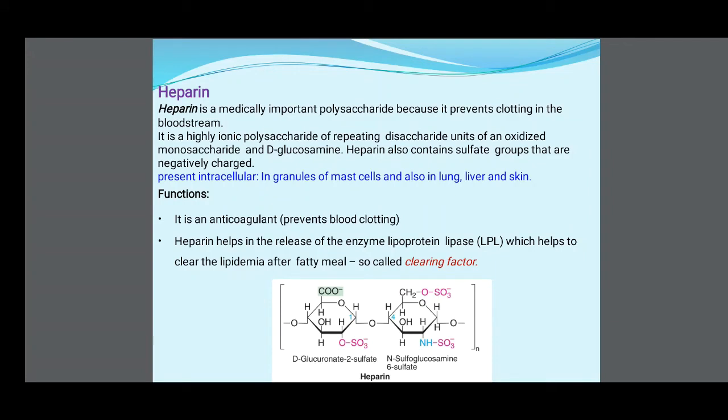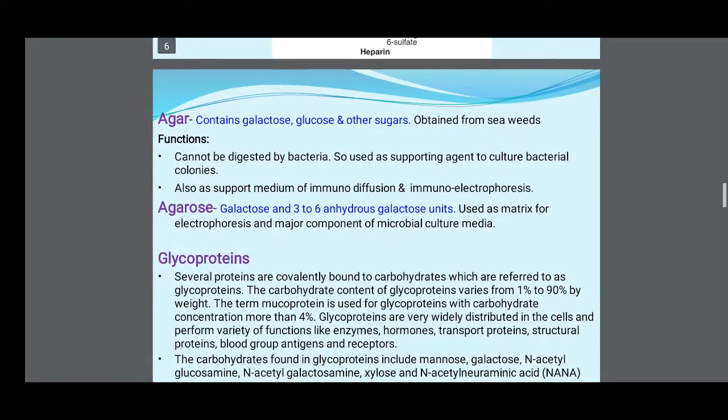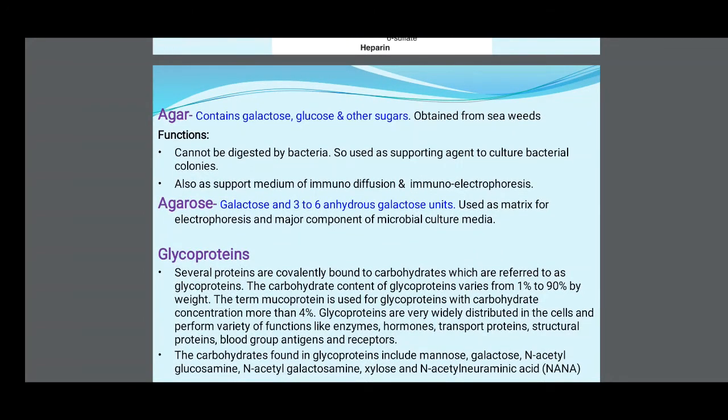It is an anticoagulant that prevents blood clotting. Heparin helps in the release of the enzyme lipoprotein lipase, which helps to clear the lipemia after fatty meals, so it is called clearing factor.